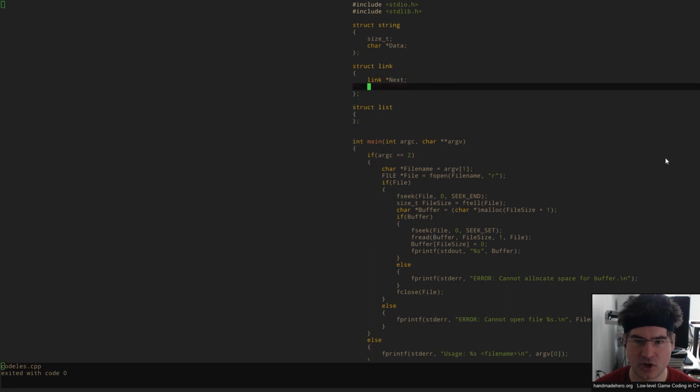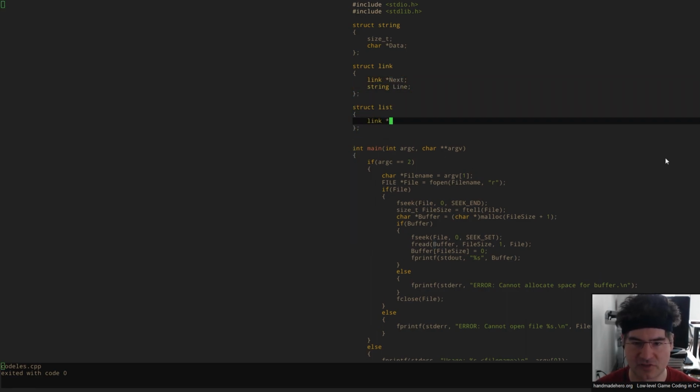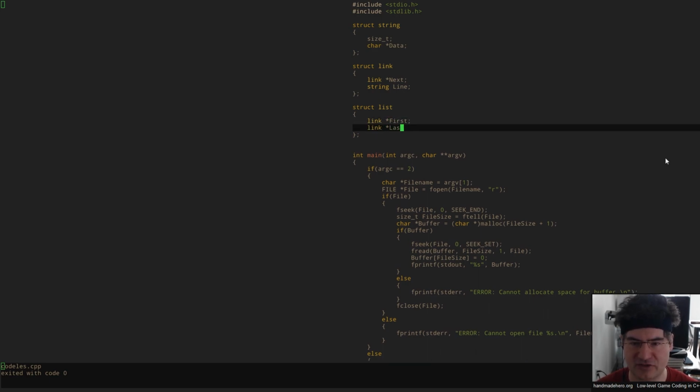Now here we are at the link. We know we have to have a string for whatever the line in this file is, and then we're going to have a list. The list is going to have the first and the last thing because I want to be able to append to this list. So this is a singly linked list. It's got a first and a last pointer, and each link contains a line of the file.